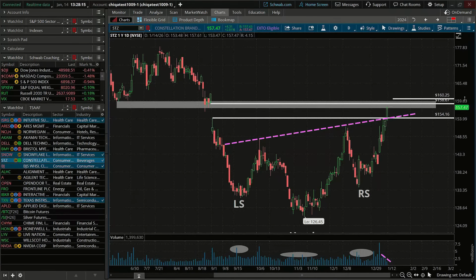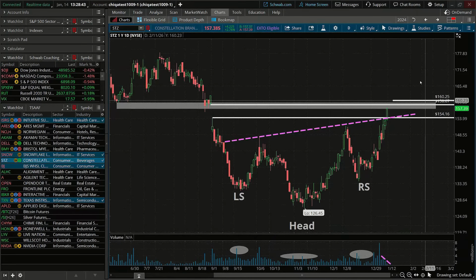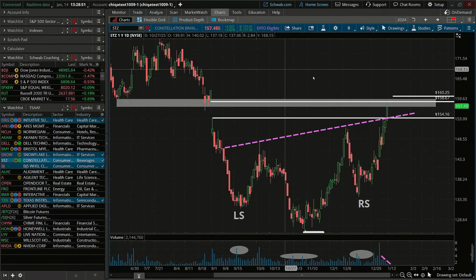So still $3 points away. Maybe it's not too late to see an increase of volume, maybe tomorrow or so if this advance continues, or even if it pulls back a little bit. But I know I want to wait for additional confirmation before taking this trade because the setup has been here. We have all the rules that have been met with this inverse head and shoulders pattern. I just want to wait for that additional rule of confirmation with the volume before taking that possible break, and we're giving ourselves a little bit more room there on the upside.